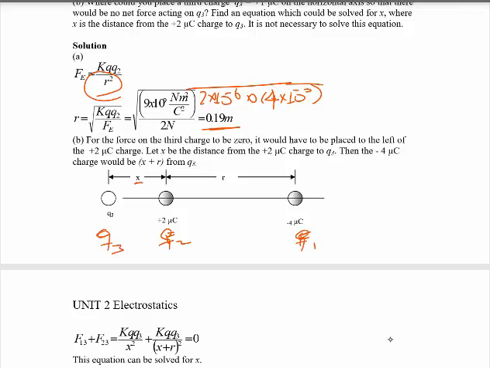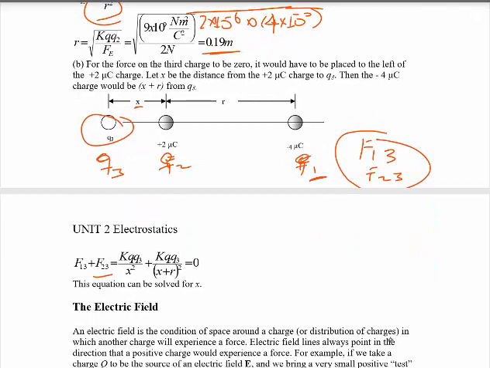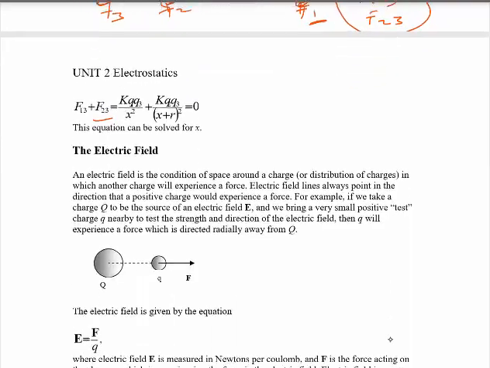These two charges exert a force on this Q3. Therefore, the force exerted by Q1 on Q3 is F1,3, and the force exerted by Q2 on Q3 is F2,3. And the sum of these two forces is equal to 0, according to the equation. And we are asked to solve for X. Rearrange this, and finally, you can get the value of X. Try this by yourself. Okay.